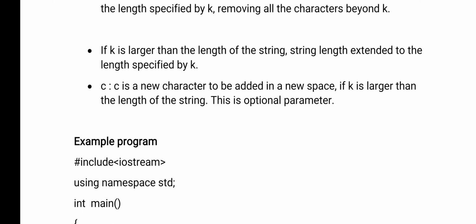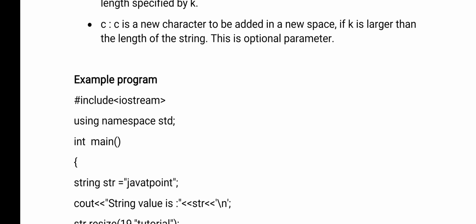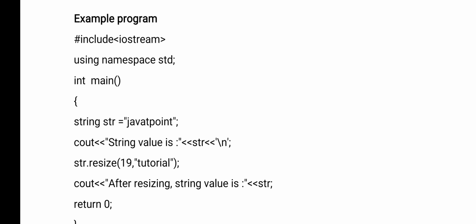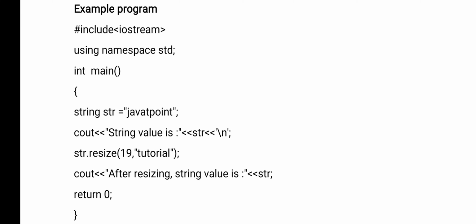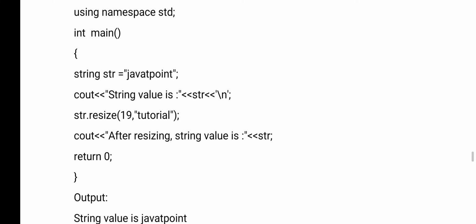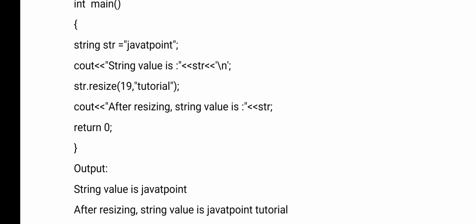Now c is the new character to be added in the new space if k is larger than the length of the string. This is an optional parameter, so if you want to, you can include it. See here the simple example program. str is a string, and in that string I am storing Java point. Now I am printing that str. Next I am changing the size with str.resize. I am changing the size of the string to 19 characters, and the tutorial is the optional value.